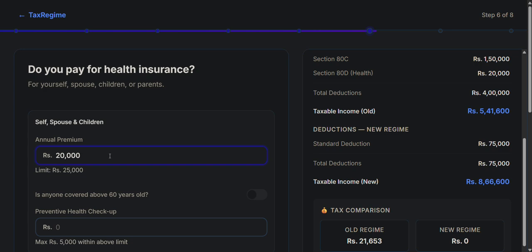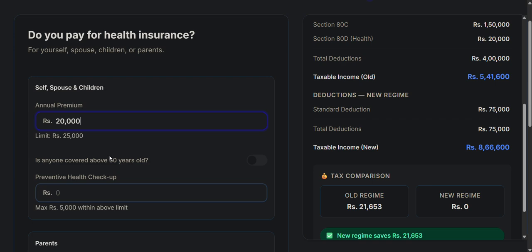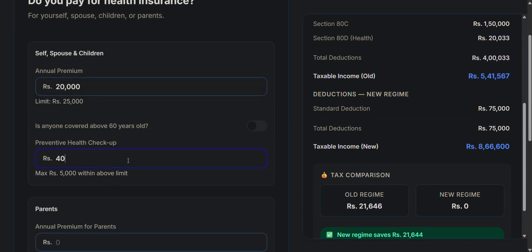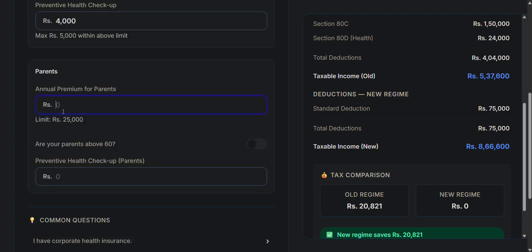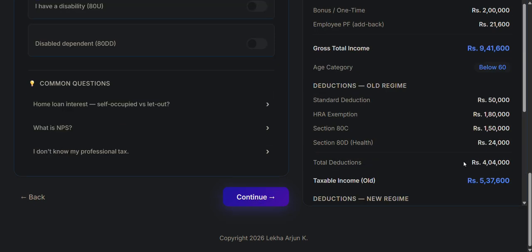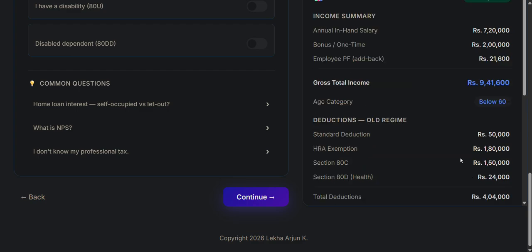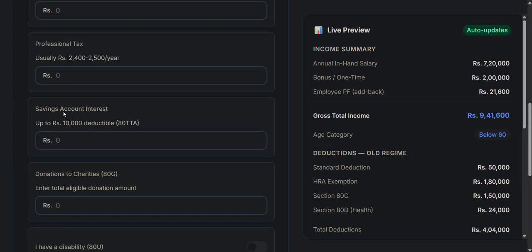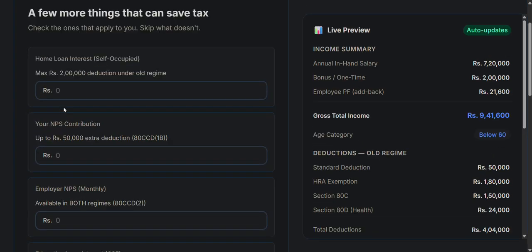So let's proceed. And let's say that this person pays the annual premium of 20,000 for his health insurance policy, and he also pays around 4,000 for his preventive health checkups. He or she doesn't pay the premium for the parents. And let's continue. The calculations are happening over here, and I've gone to the next page.